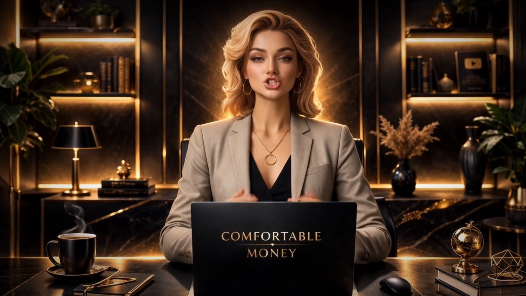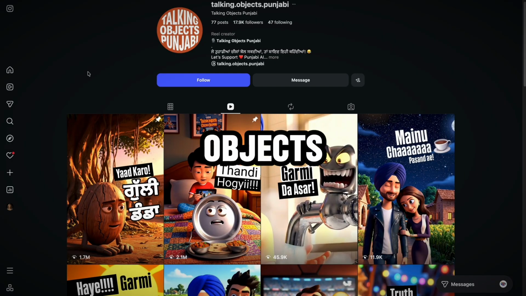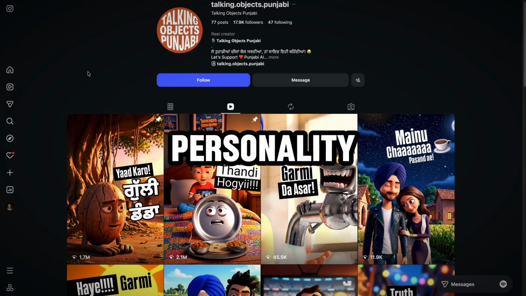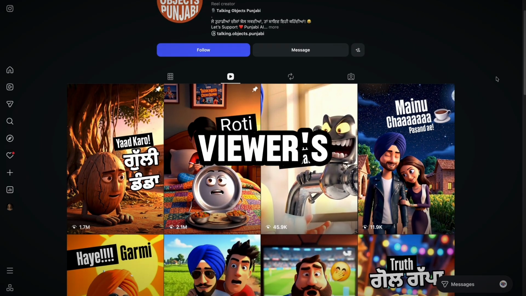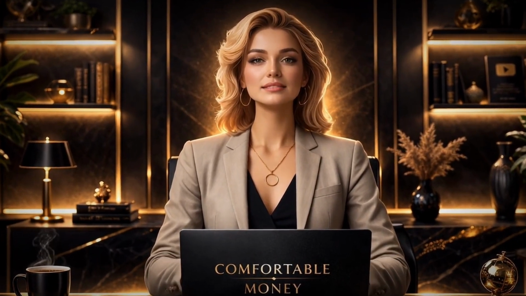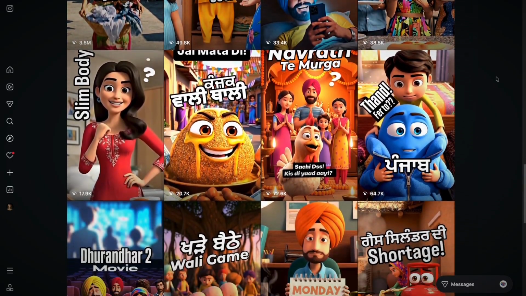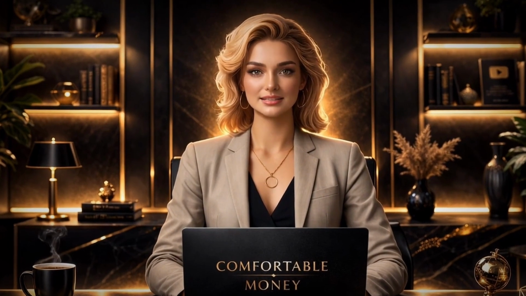A frying pan, a chair, a coffee mug. Objects so ordinary they register as background noise in daily life. The moment one of those objects develops a personality, starts complaining, or delivers a monologue about its existence, the viewer's brain experiences a kind of delighted confusion. The object is familiar. The behavior is completely wrong. That collision produces exactly the kind of involuntary attention that short-form content depends on.